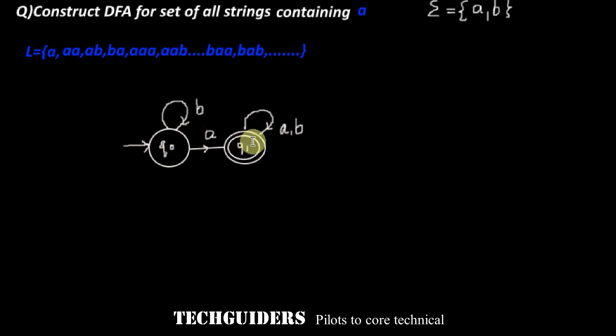And string a is accepted, ab, all the strings containing a are accepted, epsilon is rejected. Strings containing just b's, such as b, bb, bbb, such strings are rejected.